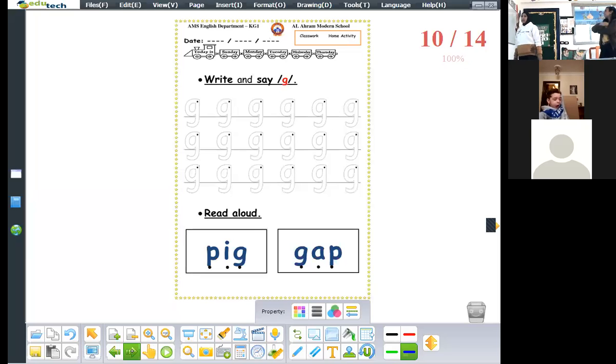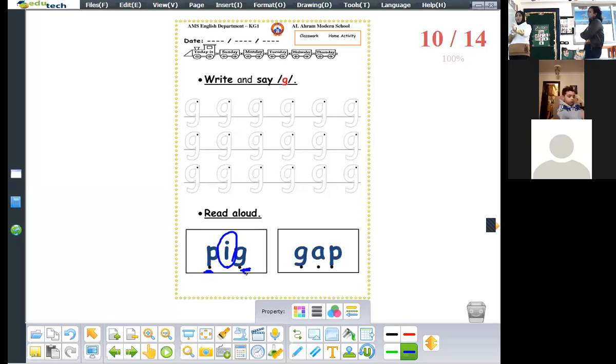Okay, here are blending words. The first word, we will try to write it with each other. What is the first sound here? P, p. And what is the middle sound? I, I, I. The middle, I. And what is the last sound? G, g. P, I, g.